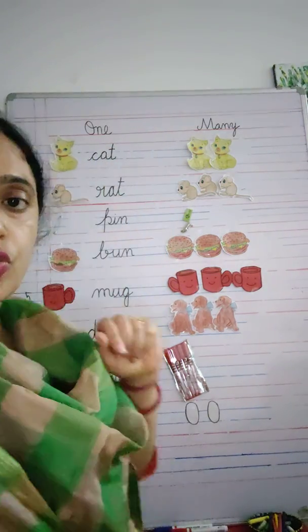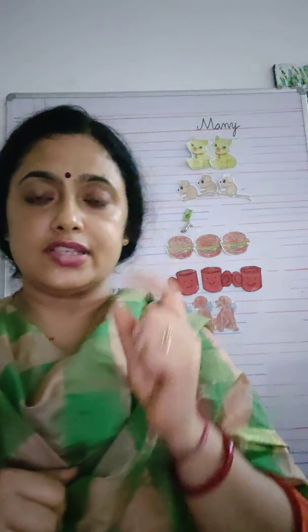Okay, so today we are doing EVS, and today we have taken a new topic which is one and many. So, what do you understand by one and by many? Okay, now let's see here. How many fingers am I showing right now? Only one finger. And now I am showing more than one finger. So if we have more than one thing, we call it many, or we can call it plural. One thing means singular and many things means plural.